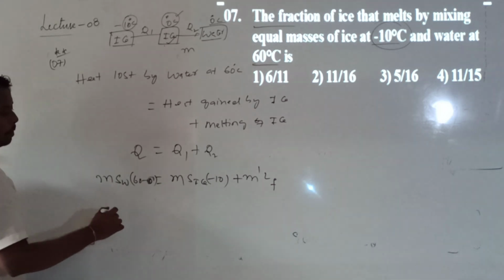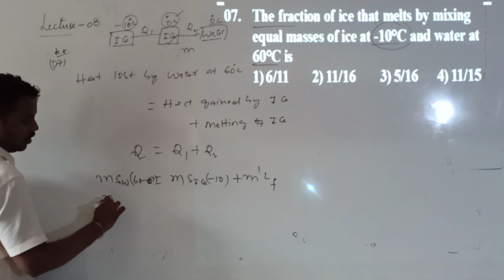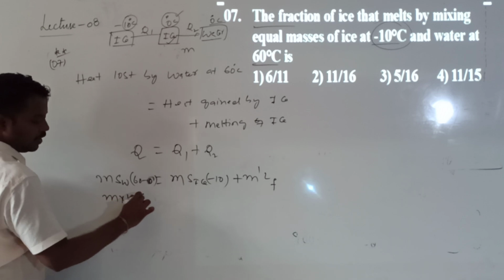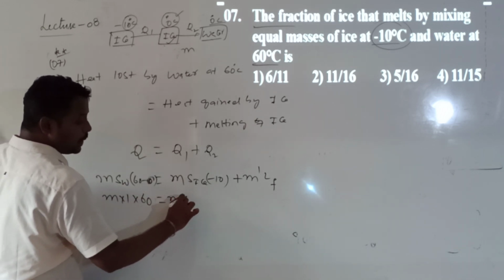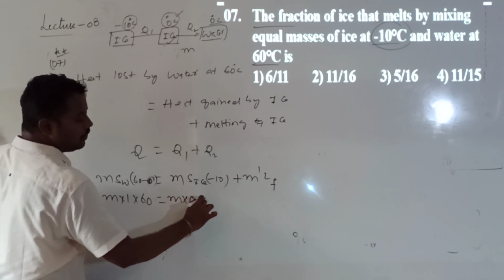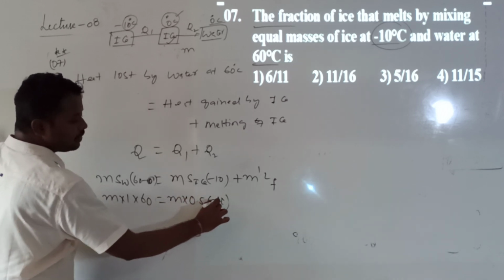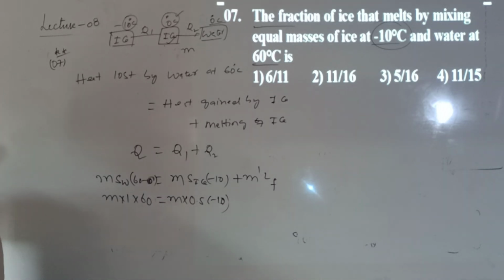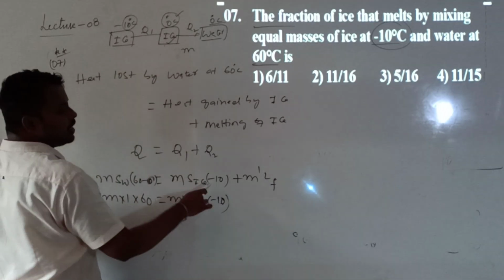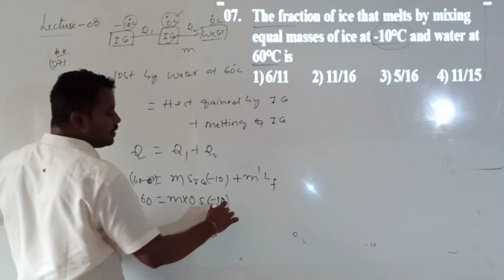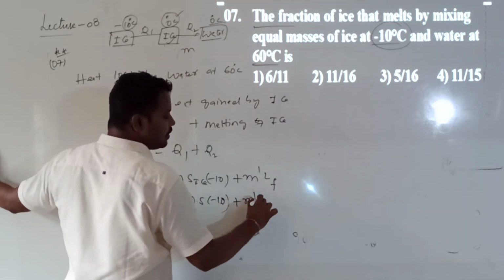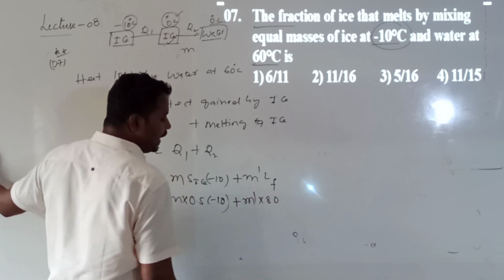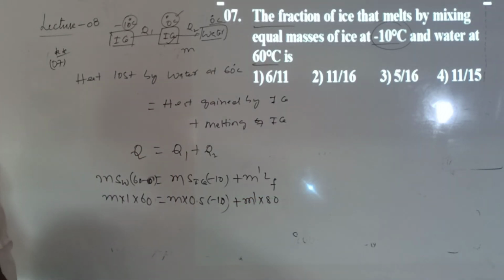Okay, so then mass value here I can write M into SW value 1 into 60 will be equal to mass value M, specific heat of ice is how much? 0.5 into minus 10. Why minus 10? So that is the temperature, initially minus 10, plus M dash, whose value I don't know. What is the mass of the ice which was melted? M dash into 80. Okay?